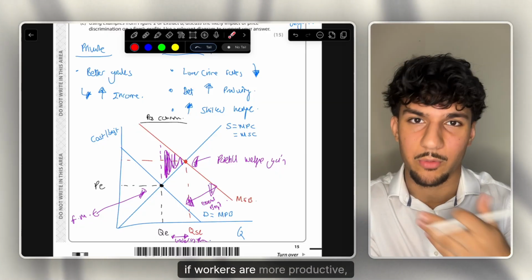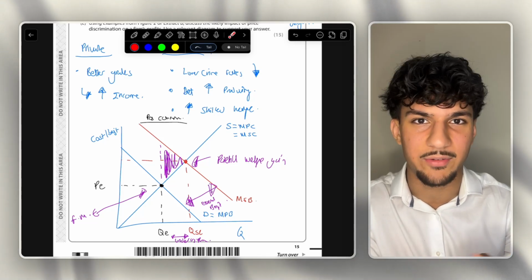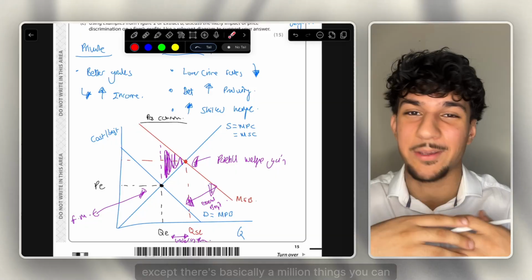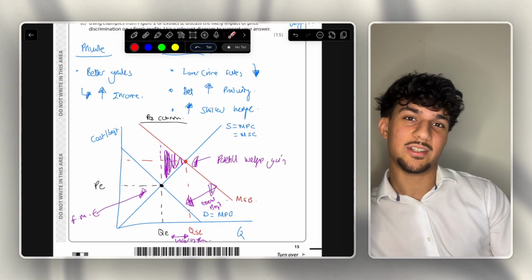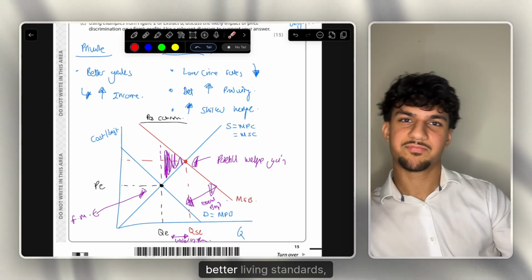You can basically go a million routes here. If workers are more productive, they're more skilled. They can provide more for their family. Better living conditions. The government has more money. They can invest, etc. There's basically a million things you can say. More education, lower crime rates, better living conditions. Again, better living standards. Just good stuff.